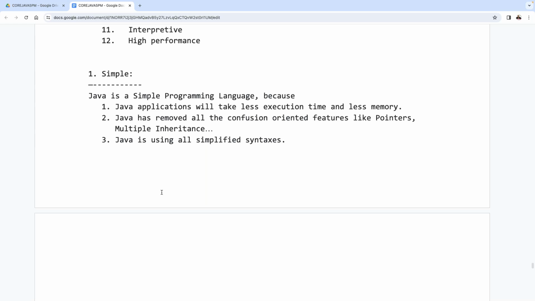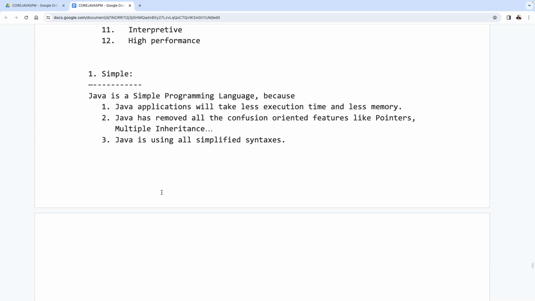Because of this reason, we can conclude that Java is a simple programming language. I'm asking this question to all of you. Try to answer it. How can you say that Java is a simple programming language?